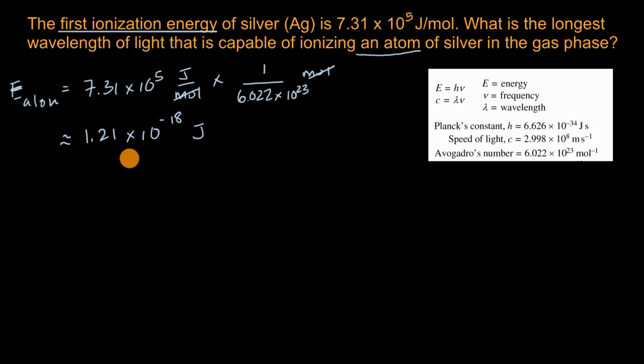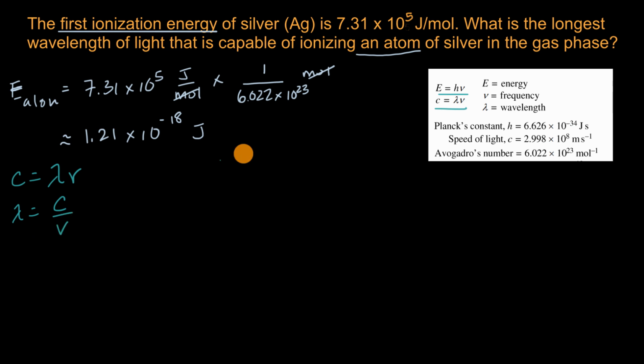So now how do we figure out wavelength? Well, as I alluded to, we might want to use these equations here. We know that the speed of light is equal to the wavelength of that light times the frequency of the light. This is the lowercase Greek letter nu. This is not a v right over here. So if we want to solve for wavelength, we just divide both sides by frequency. And so you get that the wavelength is equal to the speed of light divided by frequency.